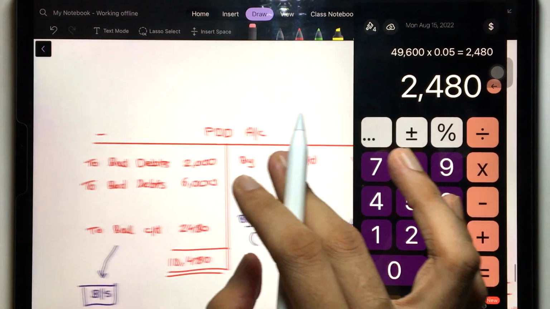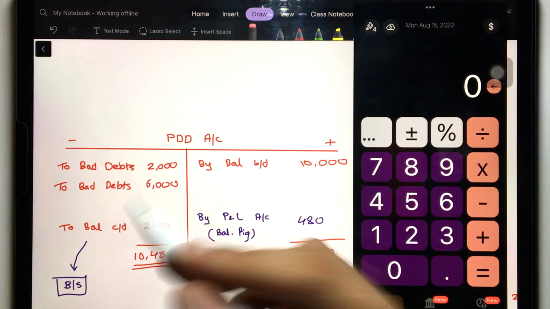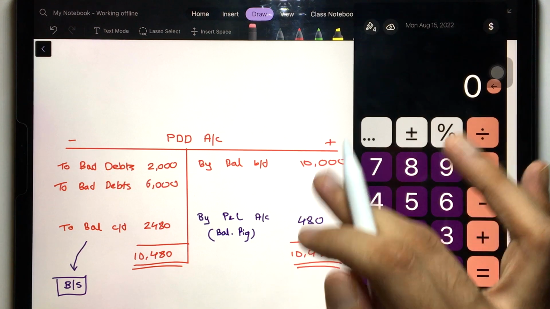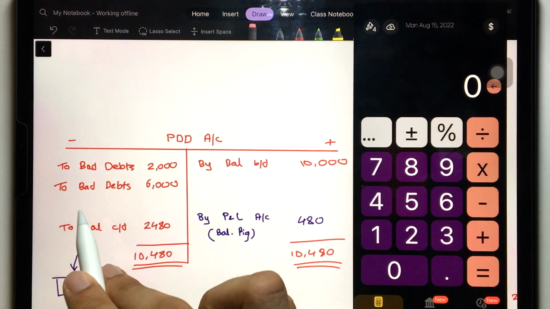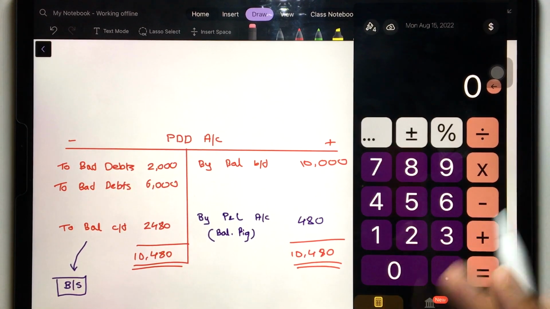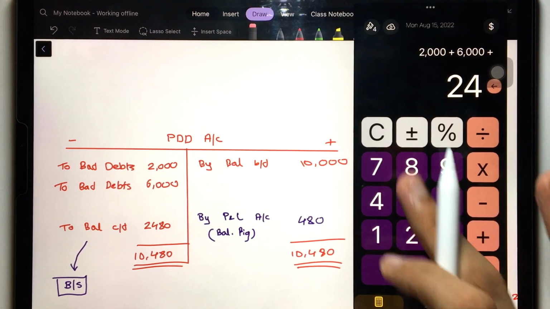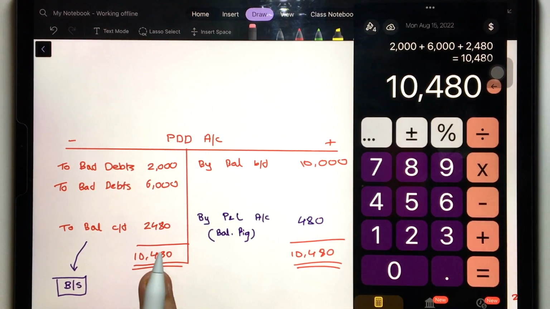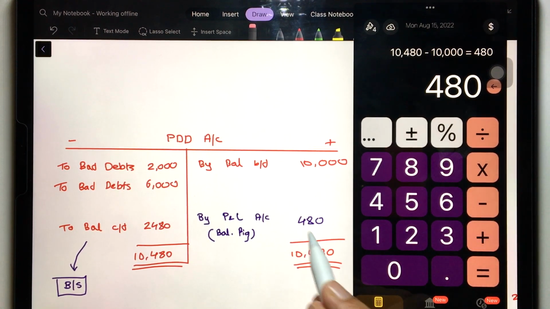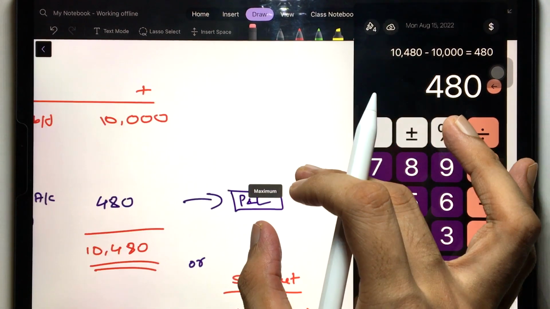Fine. So let's do the calculation, right? Mostly, 99% of the time, this side will be bigger. This side can also be bigger; sometimes P&L can also come over here. That's called reverse. So see here, 2,000 plus 6,000 plus 2,480, that's equal to 10,480, minus this 10,000, that's equal to 480. So 480 will be debited to profit and loss. This is the balancing figure. Clear? This will go to profit and loss account.